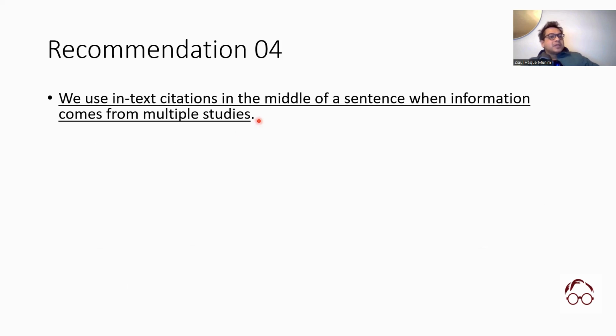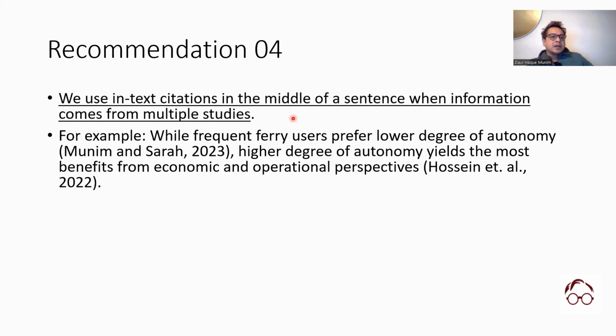So as I said, we use in-text citation in the middle of a sentence when information comes from multiple sources, okay? So here, let's have a look into an example. While frequent query users prefer lower degree of autonomy, Munim and Sarah 2023, higher degree of autonomy yields the most benefit from economic and operational perspective, Hossain et al. 2022, okay? So here you see in the middle of the sentence, we cited one study, in the end, another study. These are two different studies providing two different pieces of information, but we put the information in the same sentence. And these are actually findings of other studies. Okay, so again, you see, we are only citing findings of two different studies.